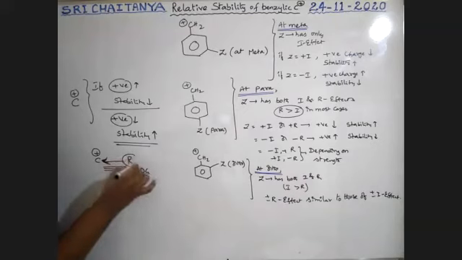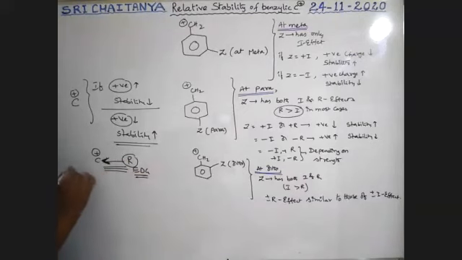This electron donating group donates electrons to this one. As electrons are donated to this one, automatically positive charge decreases, boys, because electrons have negative charge. Therefore, positive charge decreases and stability increases.